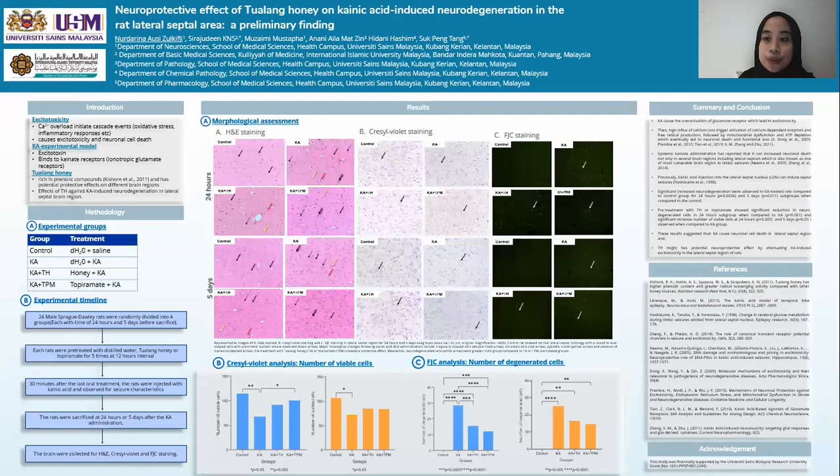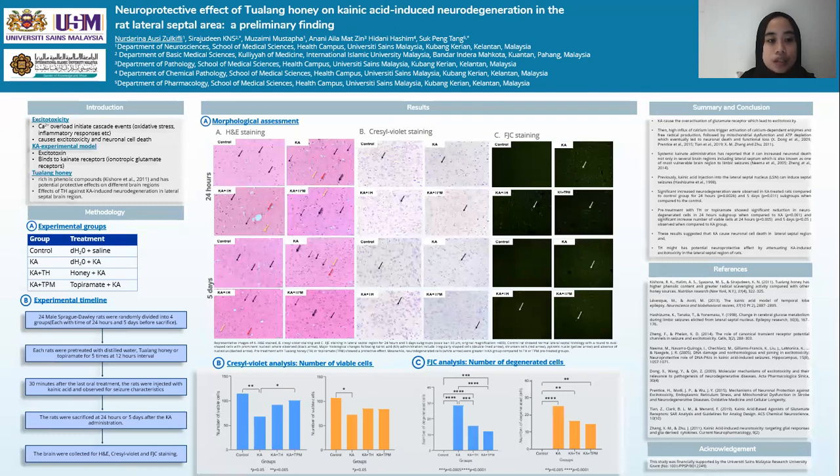Now, the neuroprotective effect of tualang honey on kainic acid-induced neurodegeneration in the rat, in the hippocampal region. So briefly, the kainic acid model has been widely used to study the mechanism behind various types of neurodegenerative disease. Upon binding of kainic acid to glutamate receptors, it will trigger a series of events which eventually results in neural cell death. And tualang honey is rich in phenolic compounds and has a neuroprotective effect on different brain regions. However, the effects of tualang honey on kainic acid-induced neurodegeneration in this brain region haven't been studied.